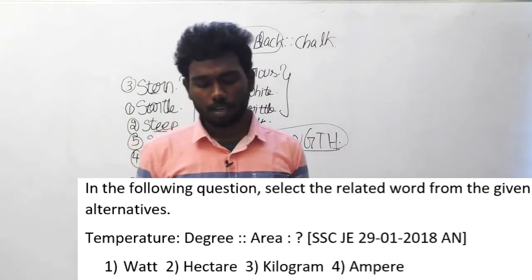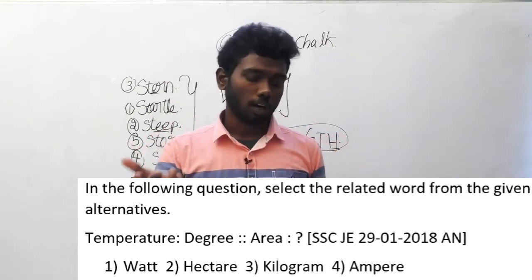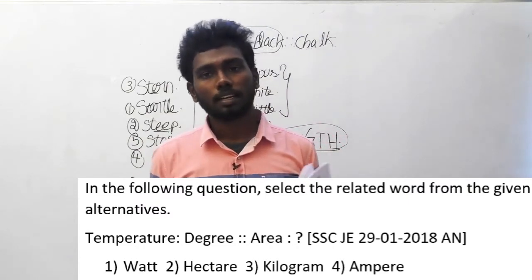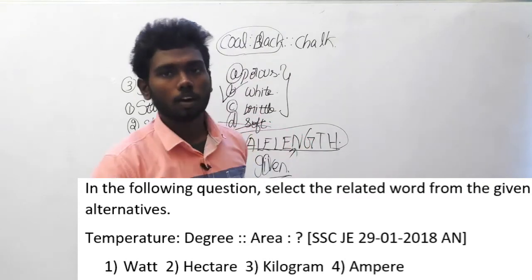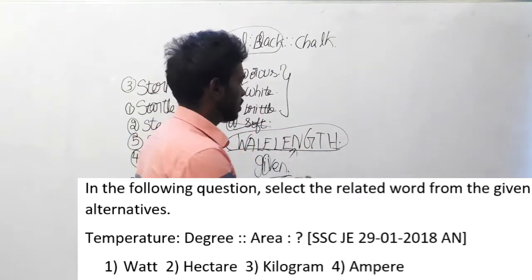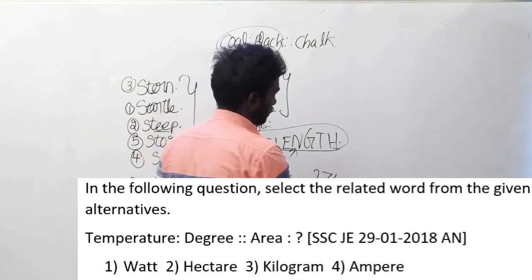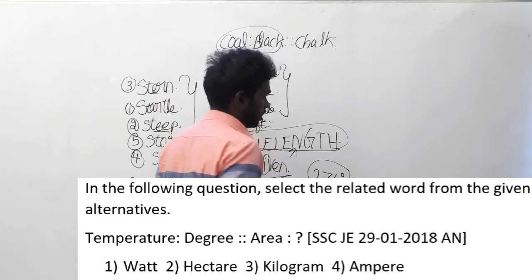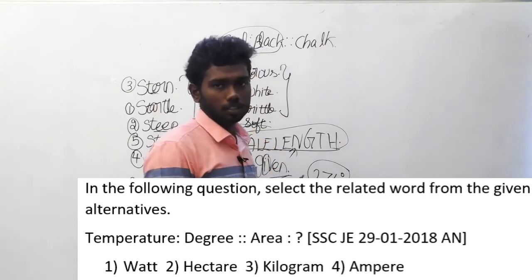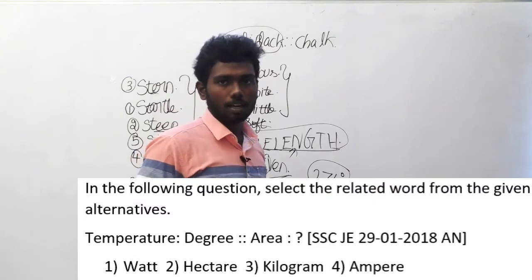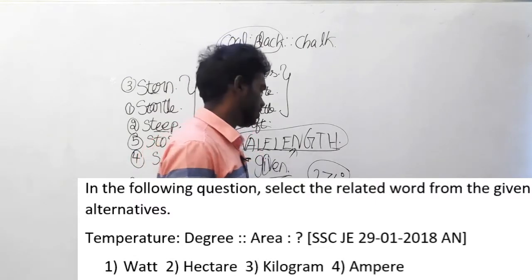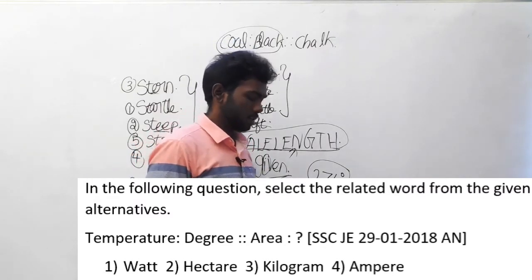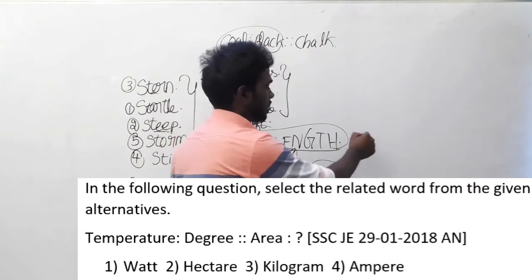This is the question. And when we are trying to find the logic between the first pair, temperature and degree, how are they related? Yeah, you are right. Temperature is measured in the unit degree. We will say like 274 degree, like that. It denotes that it's a temperature of the thing there. Temperature of fire, obviously it tells about the temperature. And let us find the answer for area.